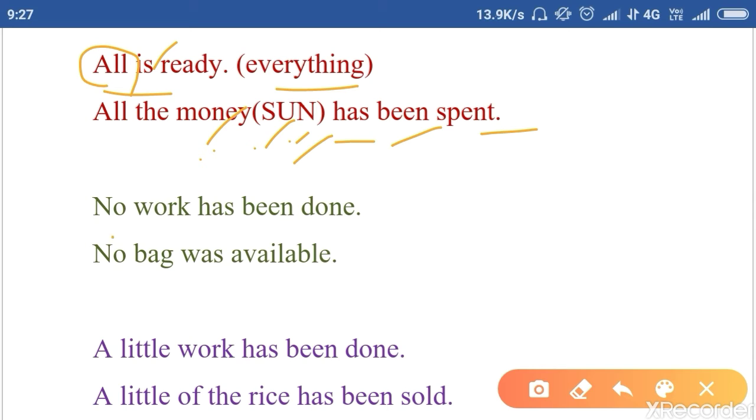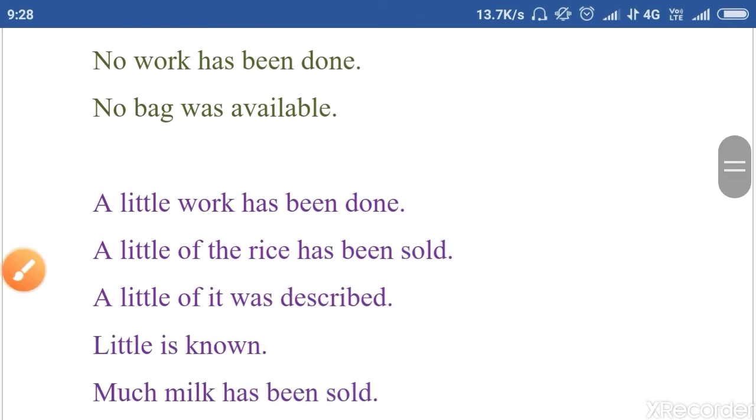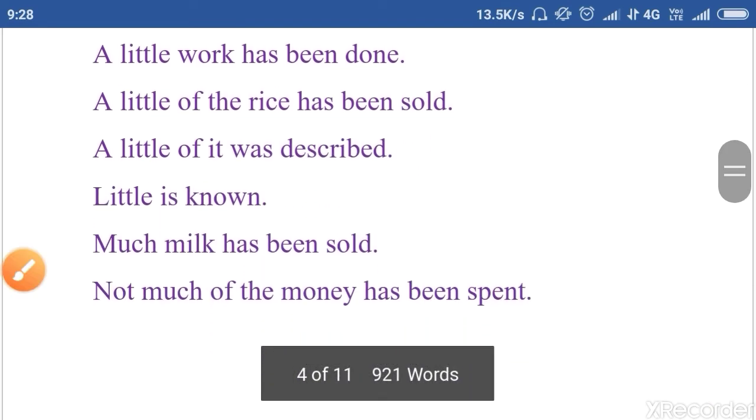Next rule: no work has been done. When you have this word no, no bag was available. Clear? No bag was available. When we get this word no, we use a singular verb.